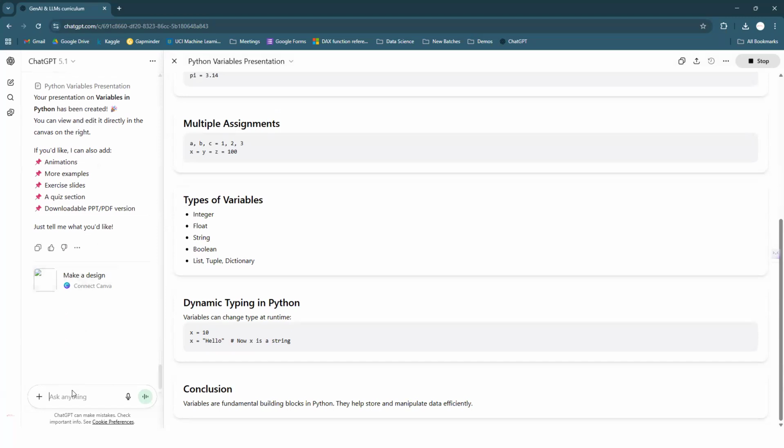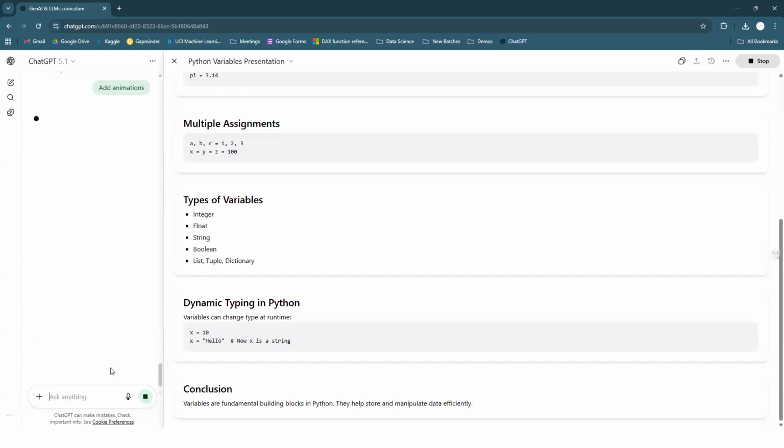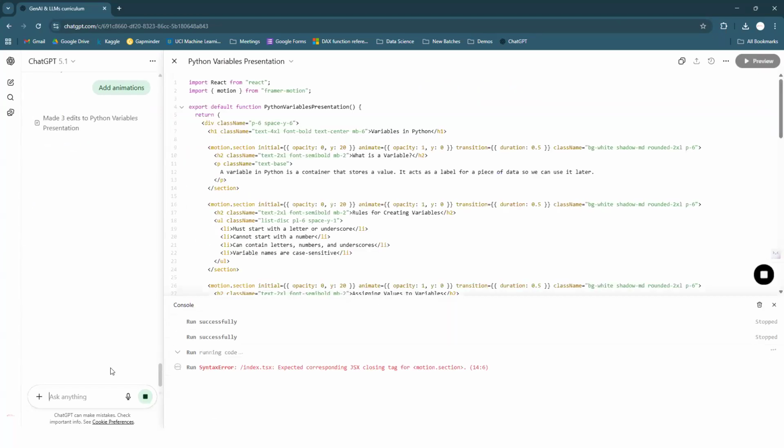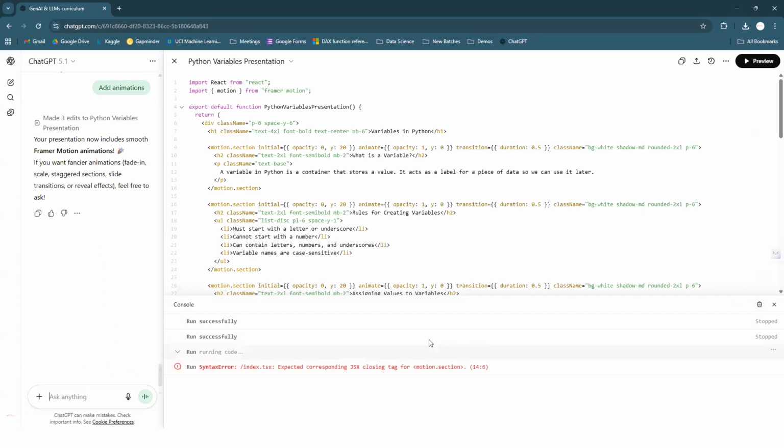So I can see on the left hand side there is a prompt. I want to add some animations, so I say add animations. It itself is giving the recommendations: do you want to do this? So I said add animations. See, on the left hand side I gave the prompt, and on the right hand side it is going to modify that. It is doing some kind of a modification. Later we'll see it may produce some errors, and how to debug and all these things. If some errors are coming, I can say debug them. All these things we can do.